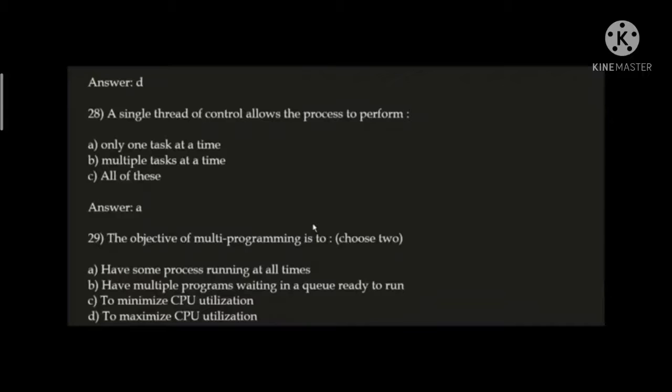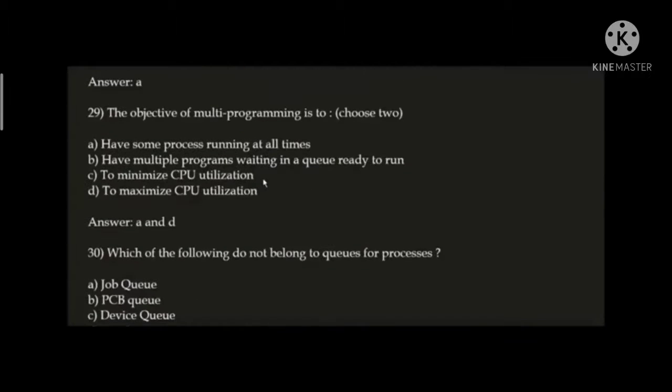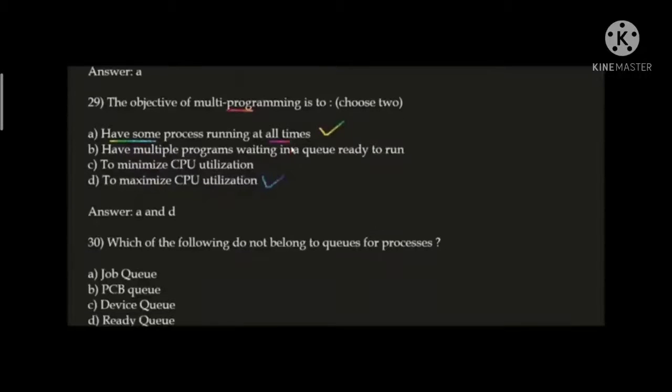Next question. A single thread of control allows the process to perform only one task at a time. Option A is correct here. Next question. The objective of multiprogramming is to choose any two. Here the correct answer is option A and option D. Have some process running at all times. The first objective of multiprogramming, guys, is to have some process running at all times, and the second objective is to maximize CPU utilization. Next question.